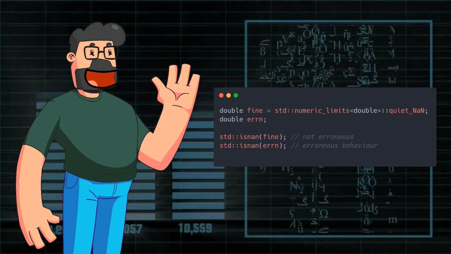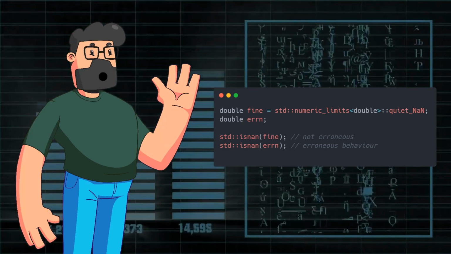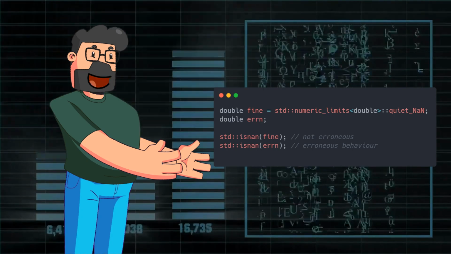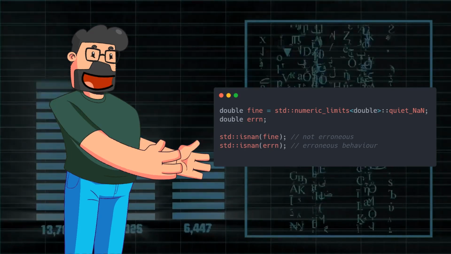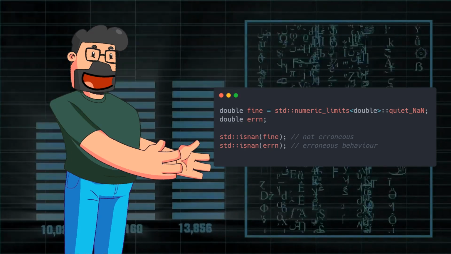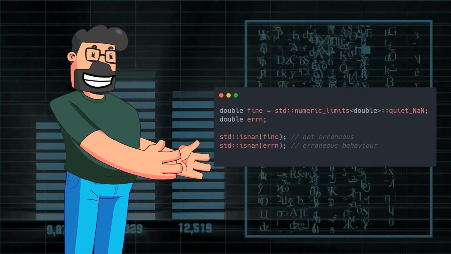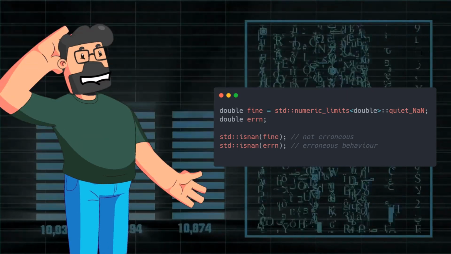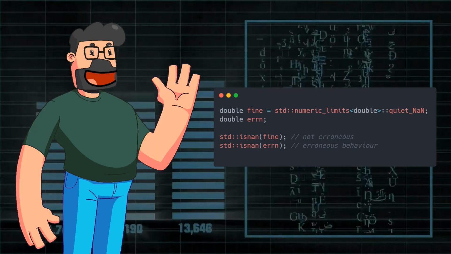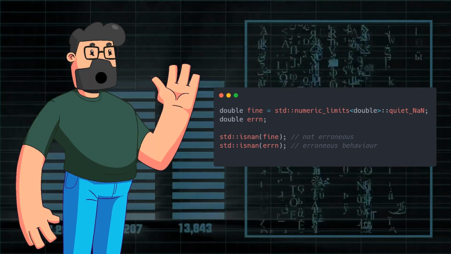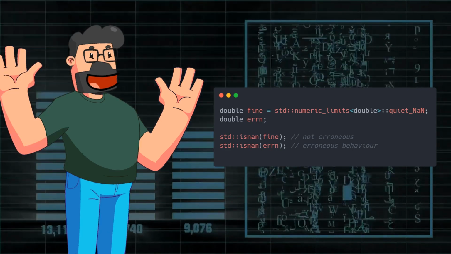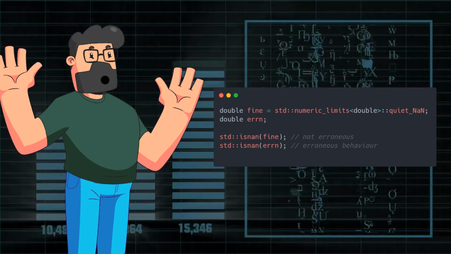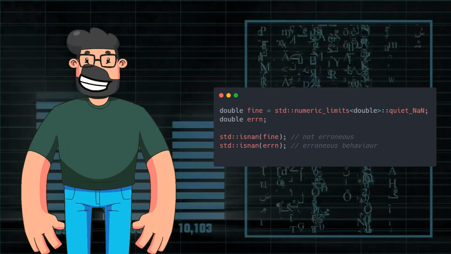Now, let's get into the solution presented for this intriguing problem. Picture this scenario. We have two double variables, fine and errn, with one being assigned a specific value and the other left uninitialized. When we use the isnan function on these variables, we witness an interesting phenomenon. One behavior is deemed as not erroneous, while the other falls under the category of erroneous behavior. Quite the conundrum, isn't it?